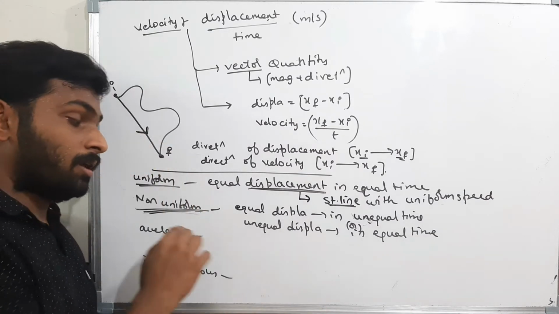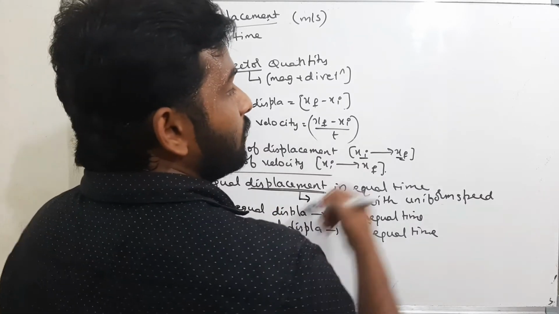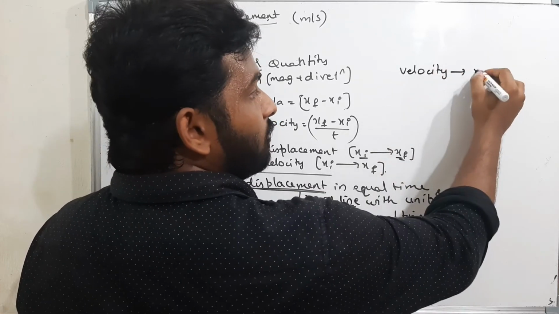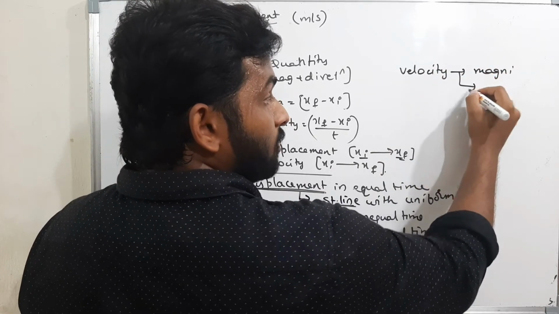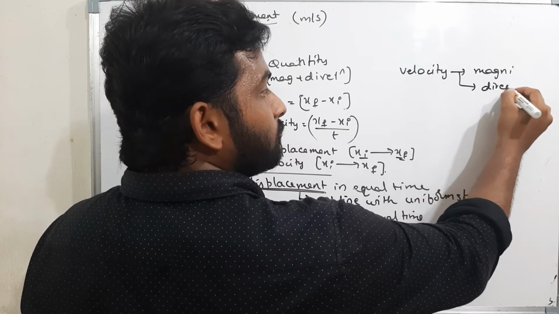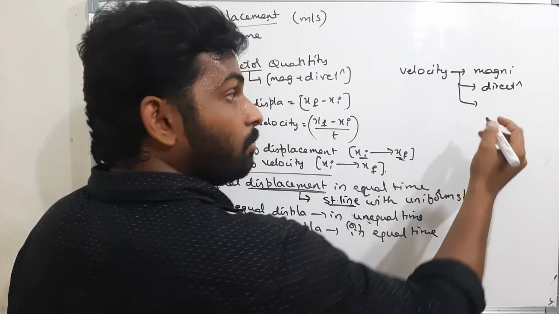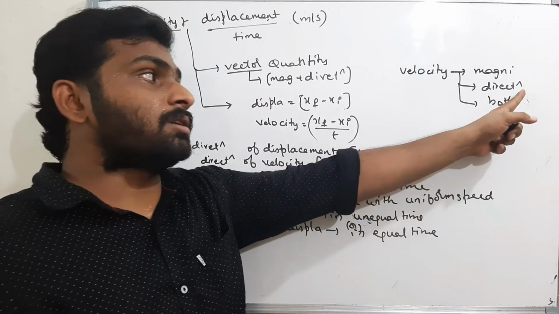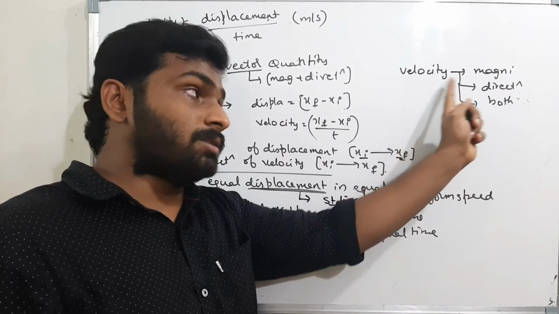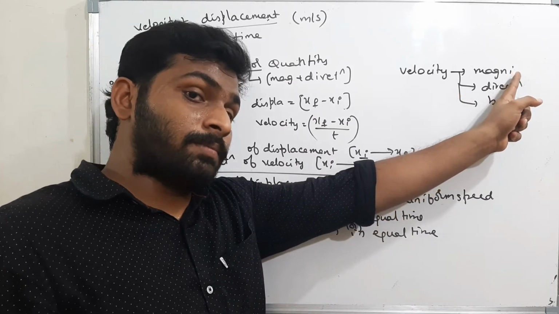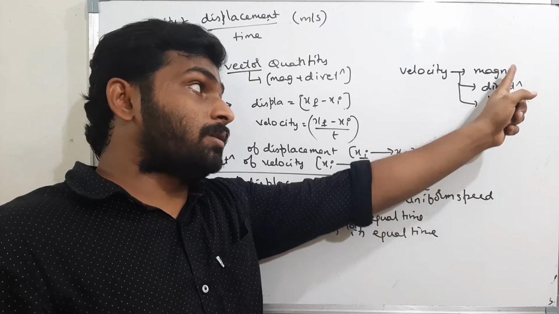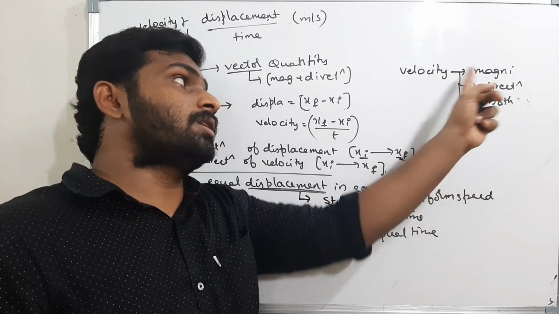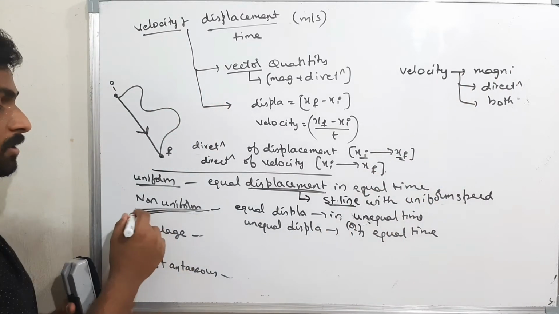That means the velocity may change. Please remember, the velocity may change by the magnitude, or the velocity may change by the direction, or the velocity may change by both magnitude and direction. If the direction of the body is changing, then the velocity will differ. If the magnitude of the quantity is changing, then the velocity will change. If both are changing, then the velocity changes. Therefore, there is nothing but uniform velocity.